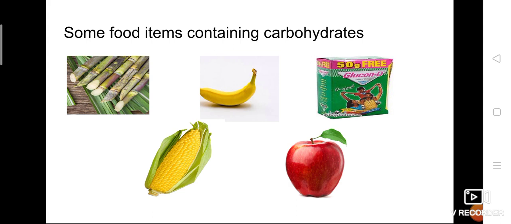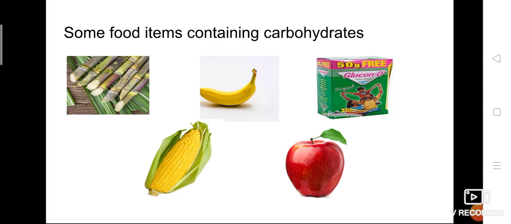I'm saying potato is rich in starch, fructose is present in fruits, milk contains lactose. But how are we going to prove that this food item, what ma'am said, is exactly correct, that it contains carbohydrates? How?